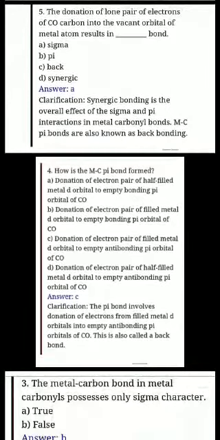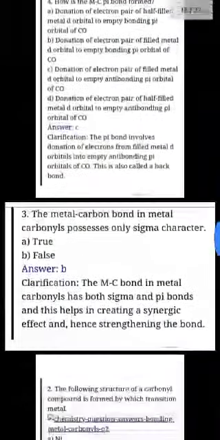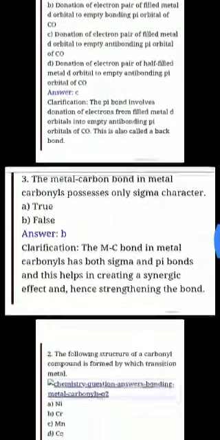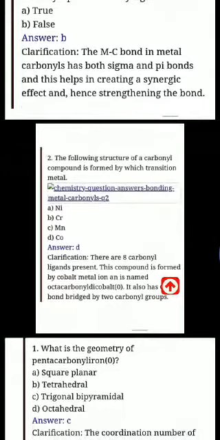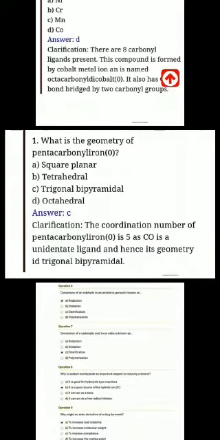Next is how is the MC pi bond formed? So the MC pi bond is formed by the donation of electron pair of filled metal d orbitals to the empty antibonding pi orbitals of carbon monoxide, means option number C. Next we have the metal carbon bond in metal carbonyls possess only sigma character, that is false. Which the following structure of a carbonyl compound is formed by which transition metal? So the transition metal is cobalt. Next MCQs is what is the geometry of pentacarbonyl iron? It has trigonal bipyramidal geometry.